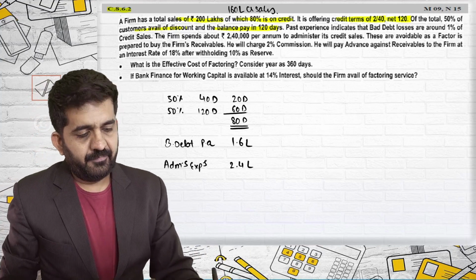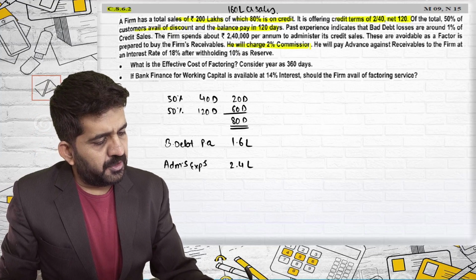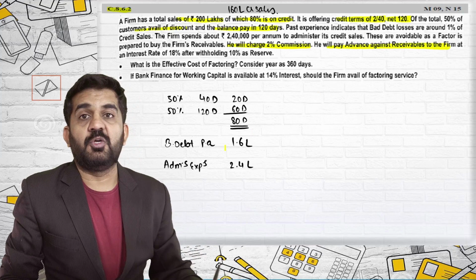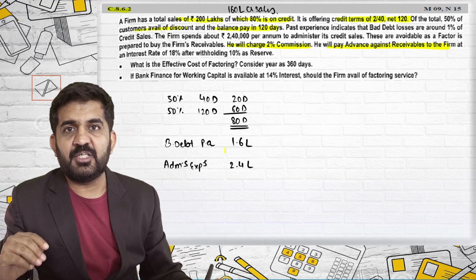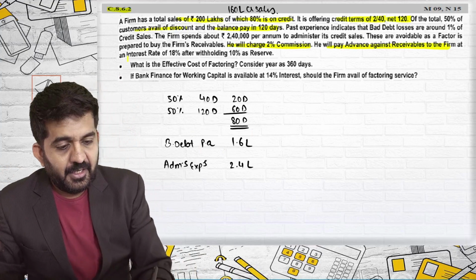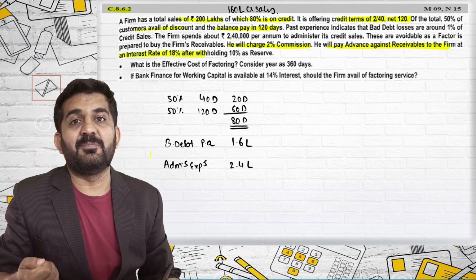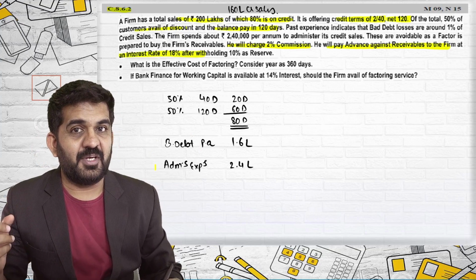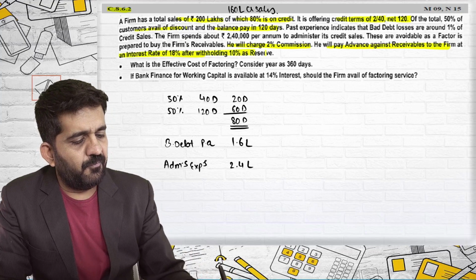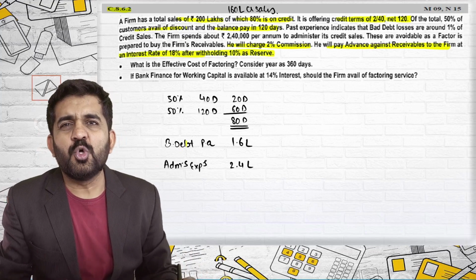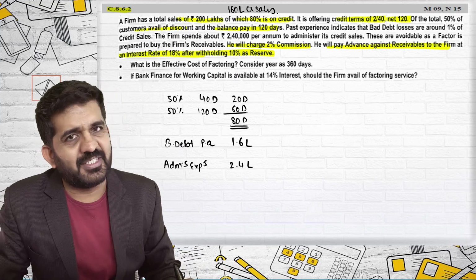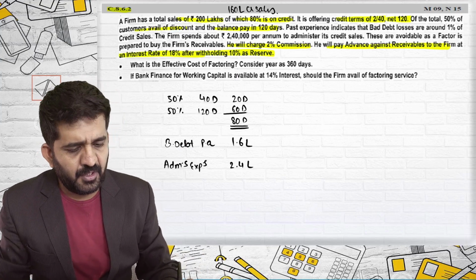Now see the contract. He will charge a 2% commission. He will pay advance against receivable. So even if my credit period is on average 80 days, he will pay me immediately at an interest rate of 18%. So he is not giving me free like in the previous question. He will be charging 18% interest, withholding 10% as reserve. So if your debtors are 100 rupees, he will finance only 90%, that is 90 rupees. He will not finance you 100% of debtors.